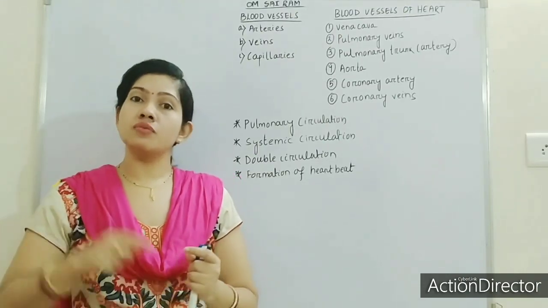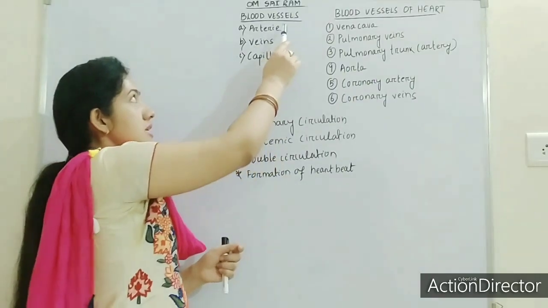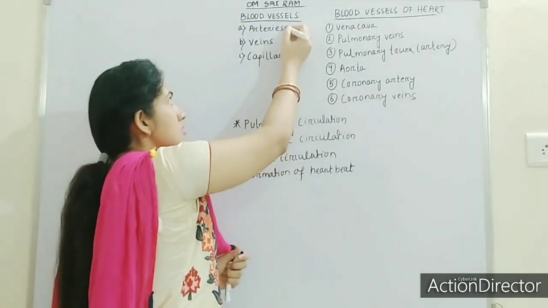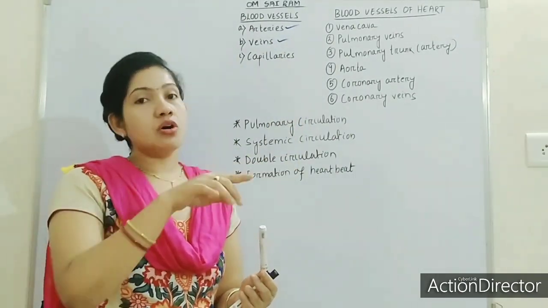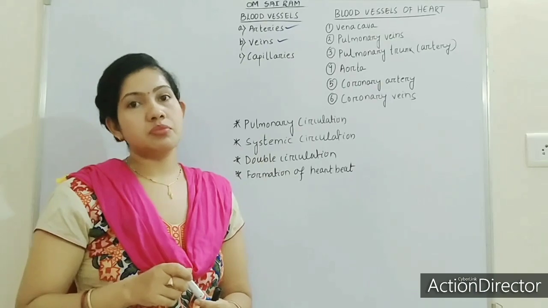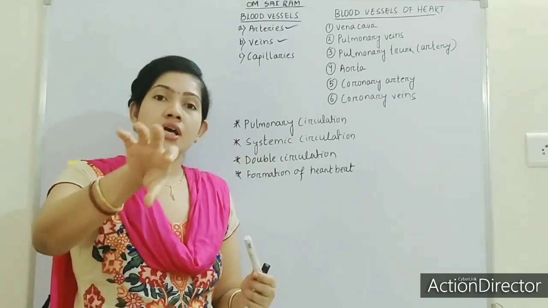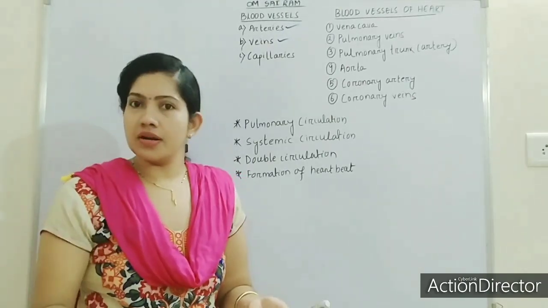So veins always move towards the heart. We can compare: arteries always leave the heart and veins always move towards the heart, because veins carry the deoxygenated blood. It moves to the heart so that the deoxygenated blood can be purified.